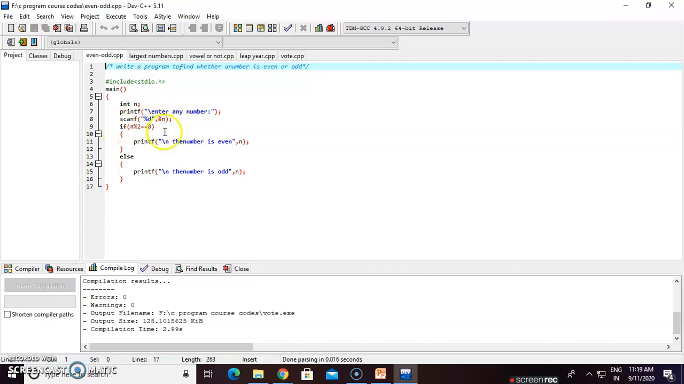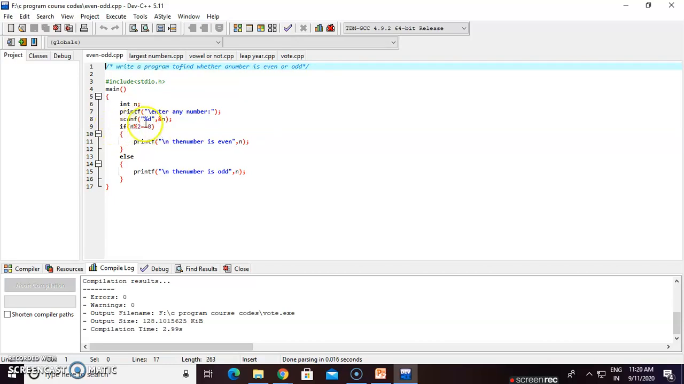Now that is the logic for finding the even number. You also know how to find an even number. An even number is a number which, if divided by 2, the remainder is 0. That's a simple thing. So we write our if condition: n modulus 2, that is the remainder, is equal to 0 or not. If the remainder is 0, obviously the number is even. That is the condition we are checking.